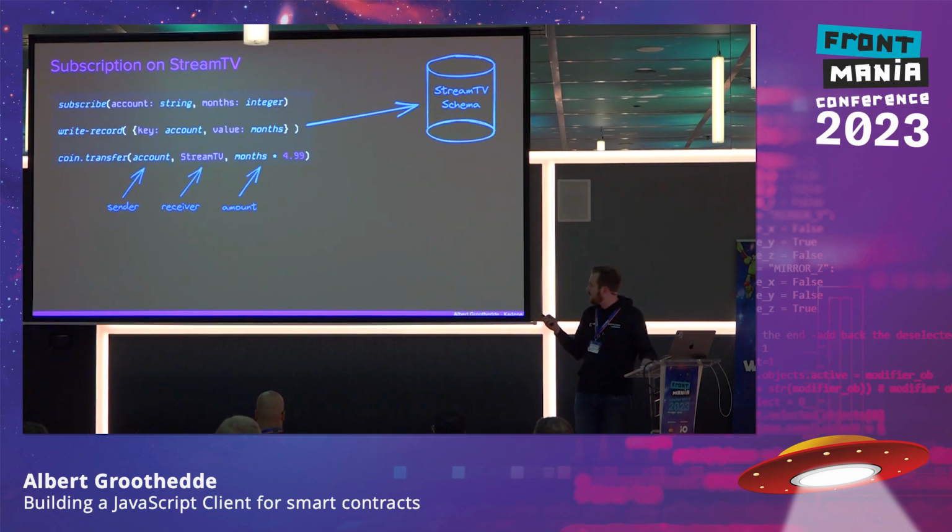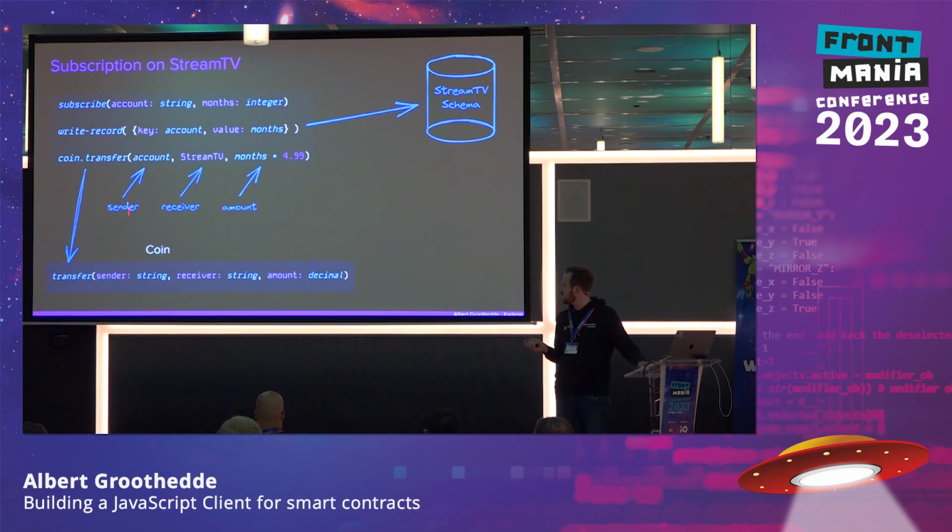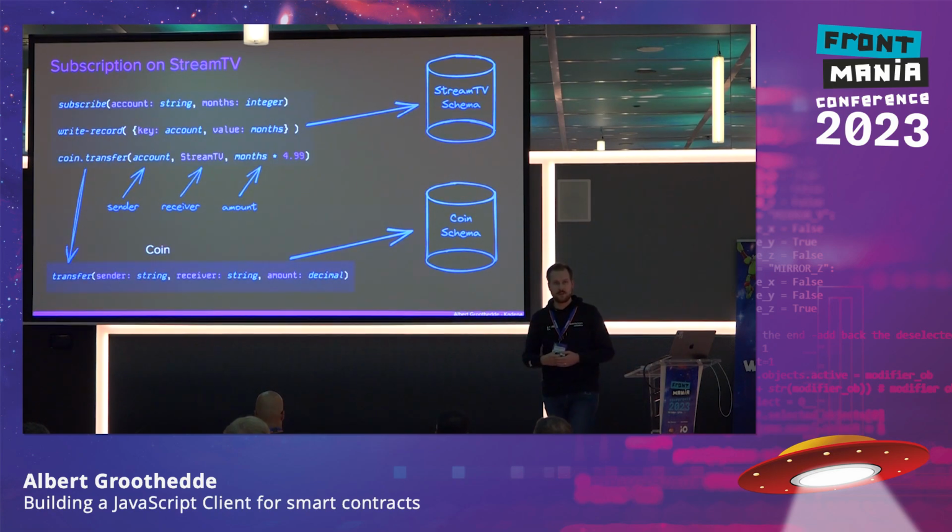Under the hood, when this call happens, it will make sure to import another module that also exists on the blockchain, in this case the coin module. And it will execute the function that is written here. And then store this information of what you actually did, so deduct the balance and increase the balance of the receiver, and store it in the schema, in the database.